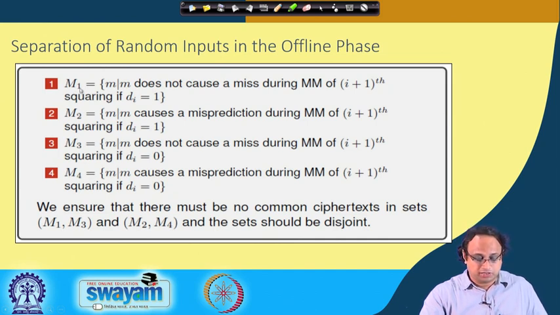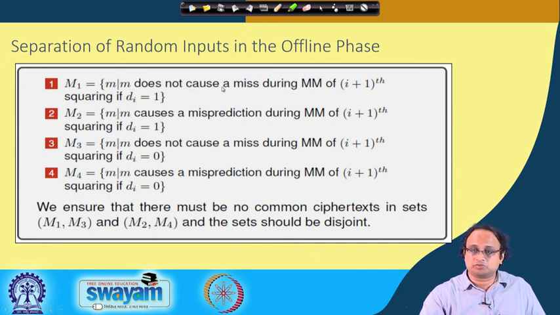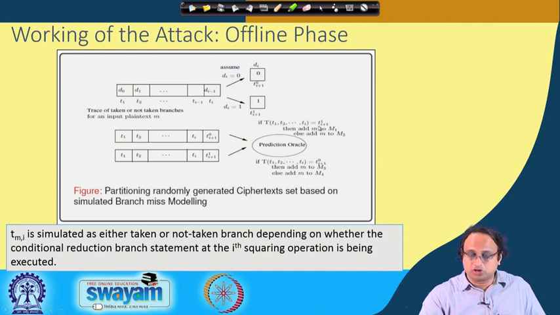Therefore, I have now 4 buckets: M1, M2, M3 and M4. The idea is that M1 carries those messages which do not cause a misprediction during the Montgomery multiplication of the I plus 1th squaring if Di is equal to 1, and M2 are those messages which cause a misprediction during this particular operation. As you can observe, if it goes into M1, there is no misprediction. On the other hand, if it is not equal, then it causes a misprediction, and since you are comparing with Ti plus 1 1, you are doing it for the assumption that Di is equal to 1.